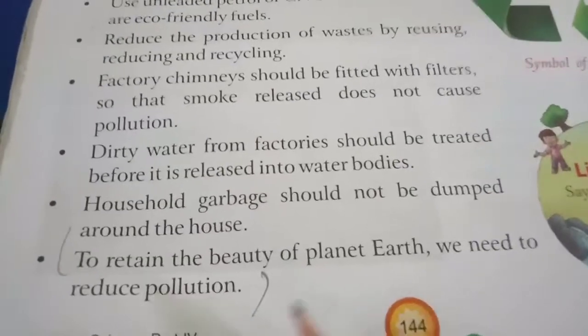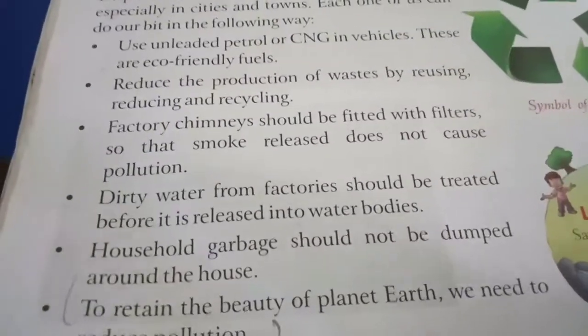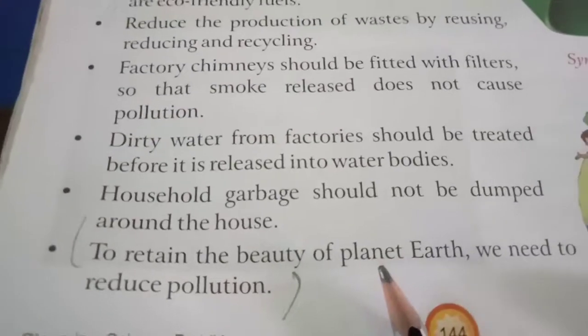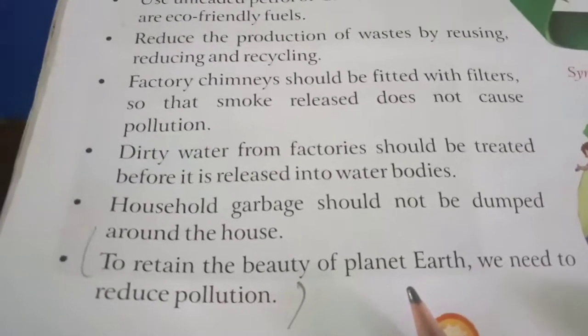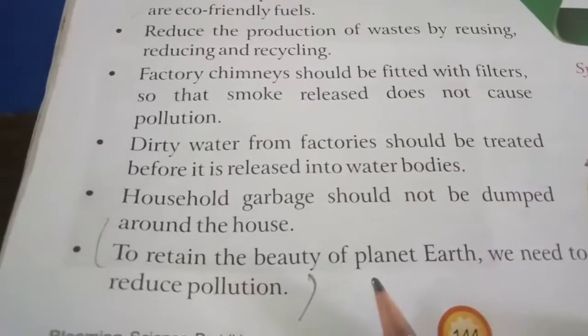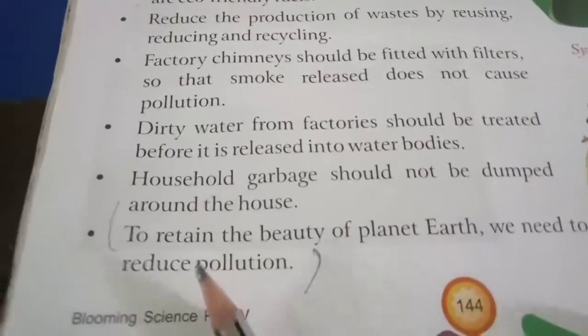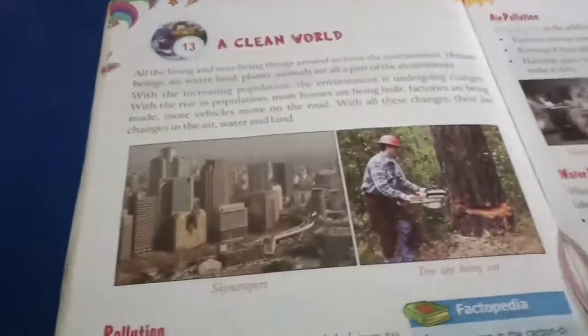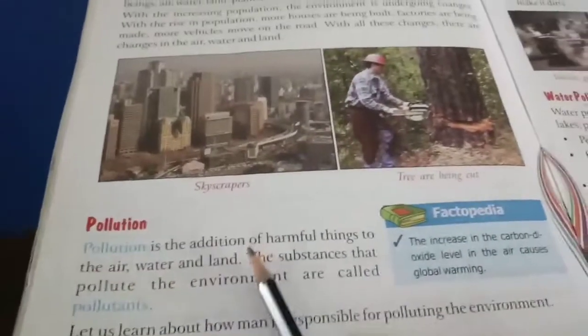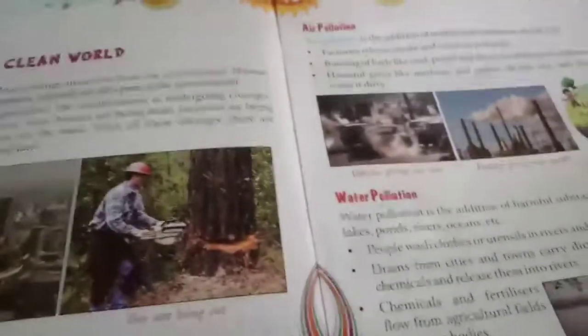Is it clear? If we reduce pollution, only then the planet earth will remain beautiful, with a lot of fresh air, with a lot of different types of animals and plants. It will look beautiful. So we need to reduce pollution. Is it clear? So this is all about the environment, how to keep the environment clean and how to control the different types of pollution.